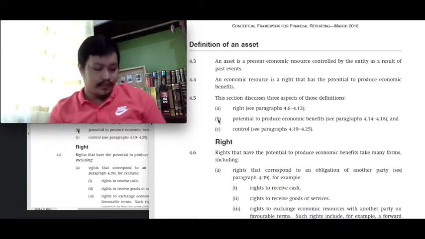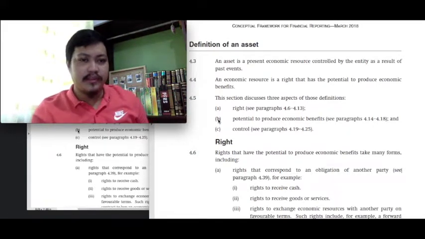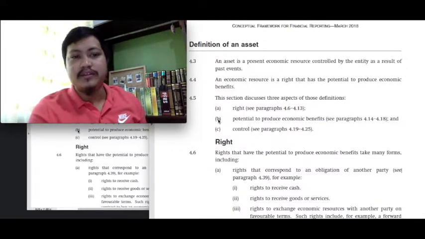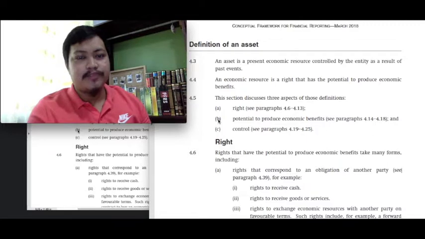Okay. So class, chapter 4 is about the elements of the financial statements. The elements of the financial statements are your assets, your liabilities, your equity, your income, and expenses. These are the items that are presented in your various financial statements.